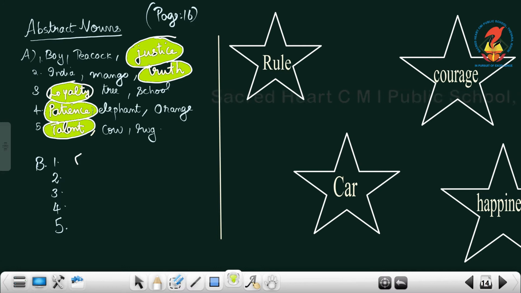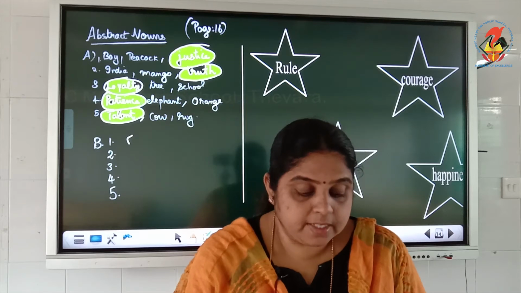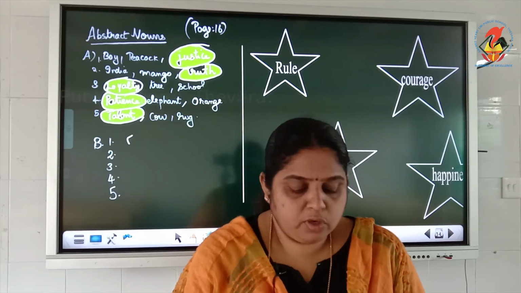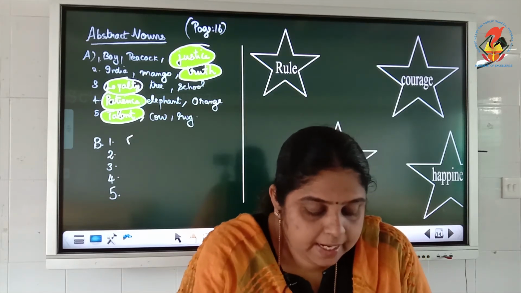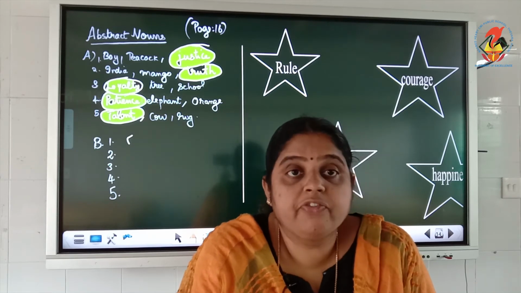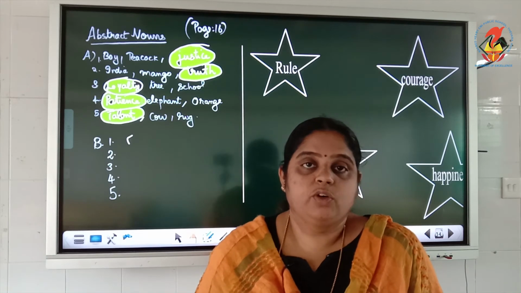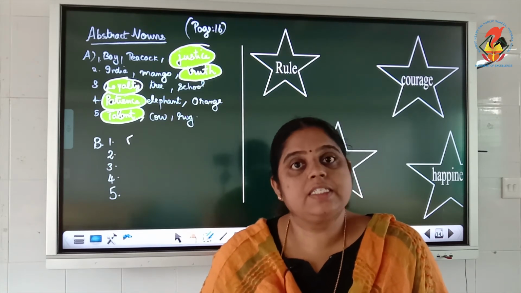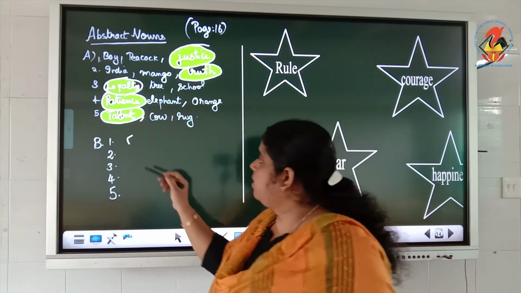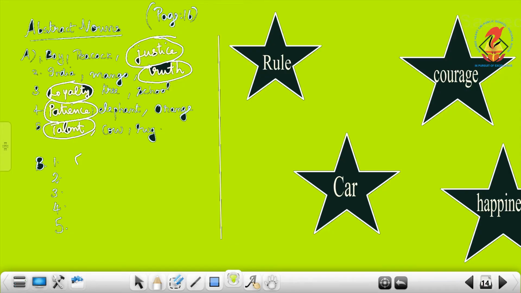Okay. Then next one. Exercise B. Underline abstract noun with your favorite color. So you can use any color for underlining that. What is it? First one. I like the honesty of my friend. What is the answer? The answer is honesty. So you can underline honesty.